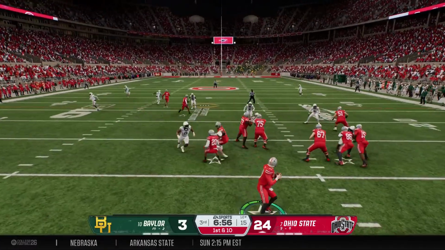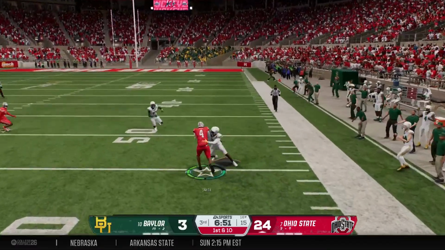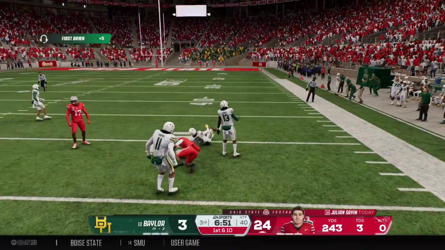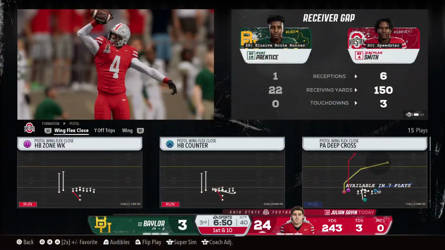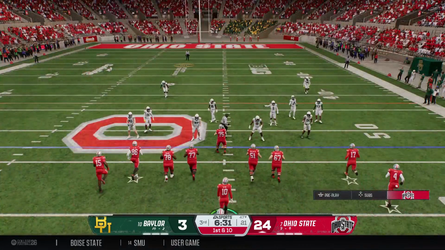On 1st down, it's play action. Lets it go quickly. He's got his man wide open. Tackle made quickly, but a big chunk play for this offense through the air. Boy, what a big-time play here by this wide receiver.